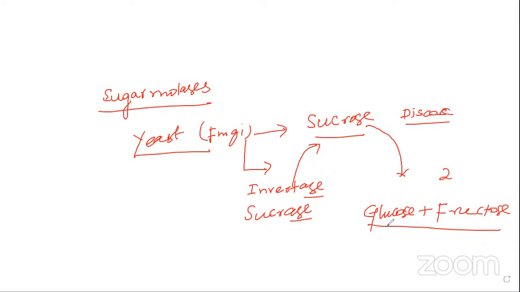After that, the glucose also undergoes further degradation. As a result, it is converted into ethyl alcohol plus carbon dioxide. These are the important things, my dear.